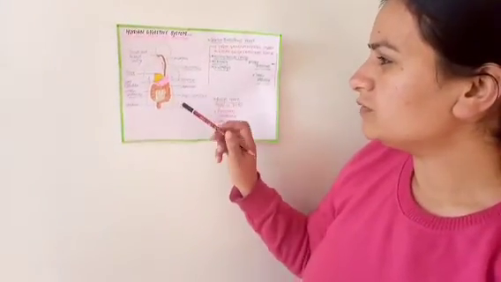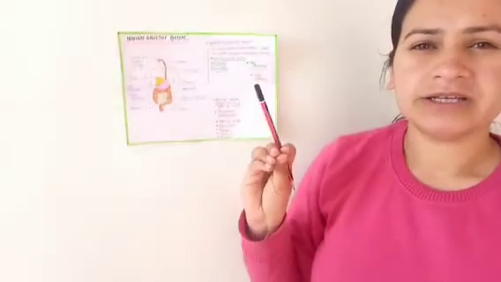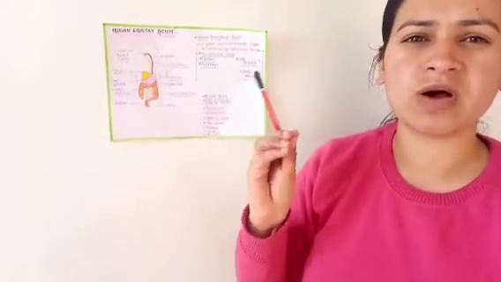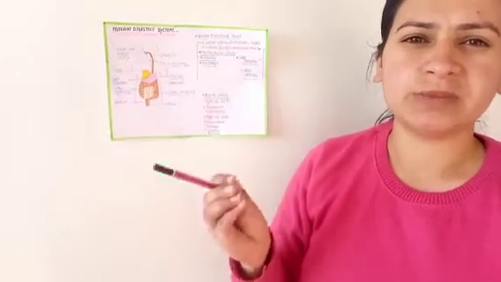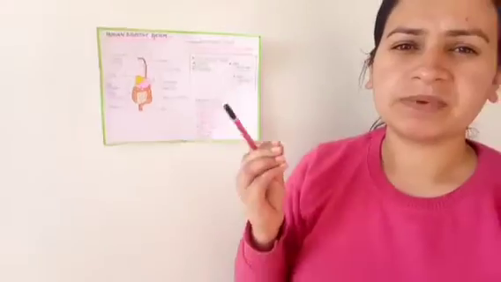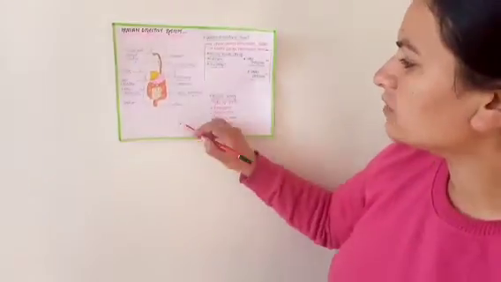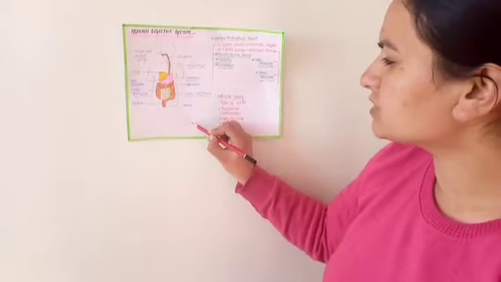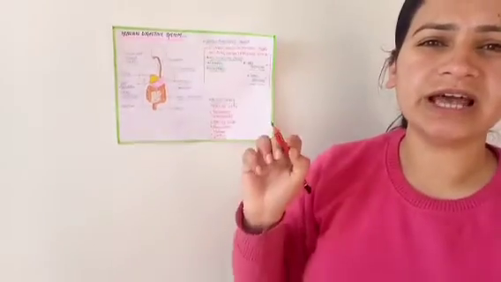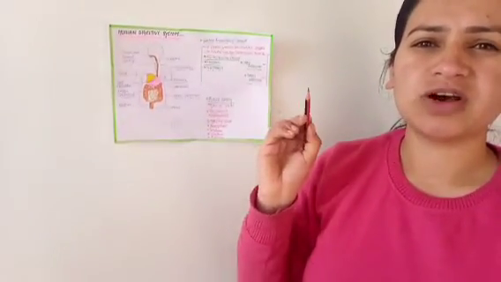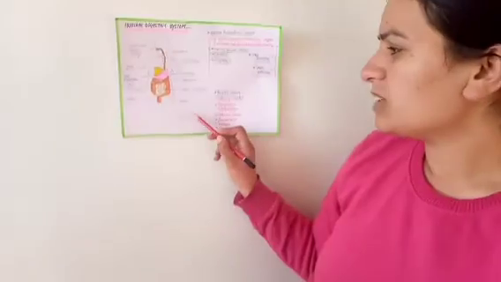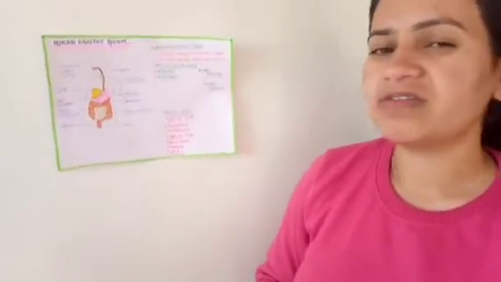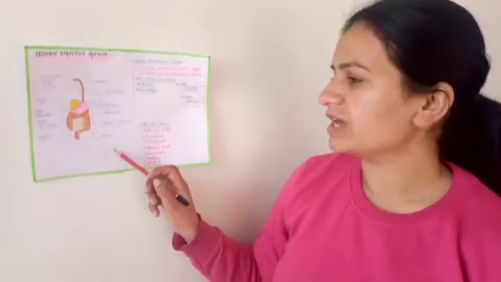So the food reaches the small intestine. Here in the small intestine, the absorption of important nutrients takes place, and that occurs with the presence of villi. What are villi? Villi are small brush-like structures, and they help in the absorption of nutrients. Absorption of nutrients occurs with the help of these villi.